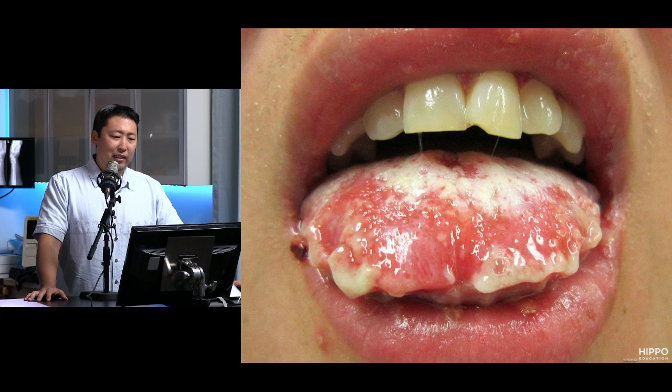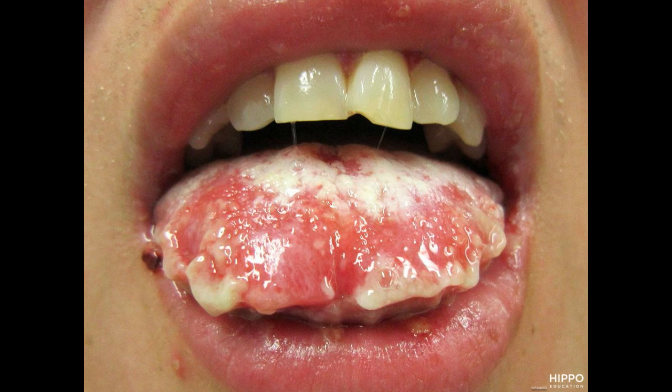And here's an image of the tongue where we see a sloughing of the mucosa on the surface of the tongue. That's a horrible case of mucositis. It looks like gunk on it, but that's actually the epithelium of the tongue. Ouch. That's sloughing.